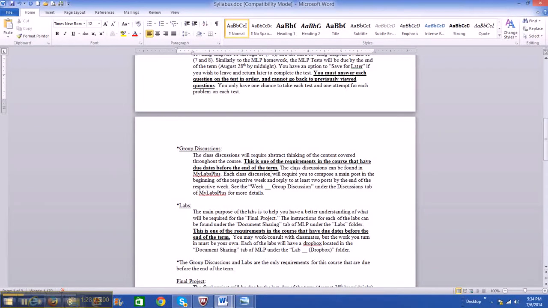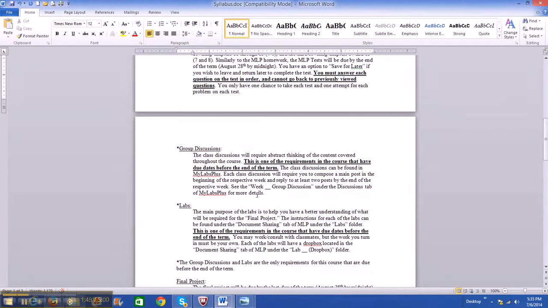Each class discussion will require you to compose a main post in the beginning of the respective week and reply to at least 2 posts by the end of the respective week. See week blank, in this case 3 for the first one, week 3 group discussion under the discussions tab of MyLabs Plus for more details.